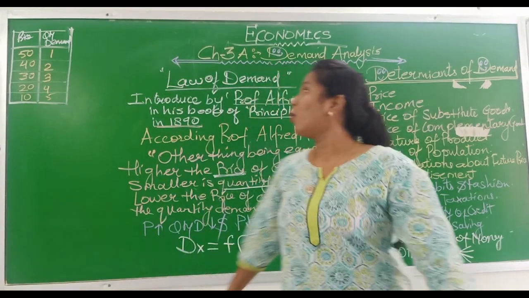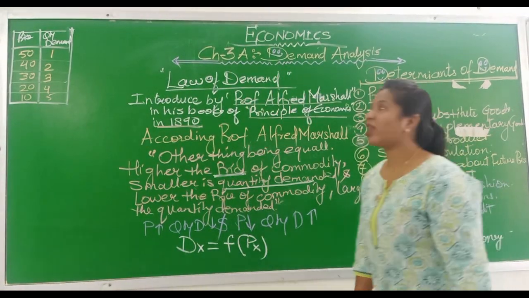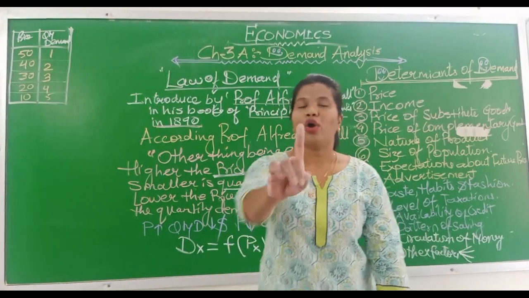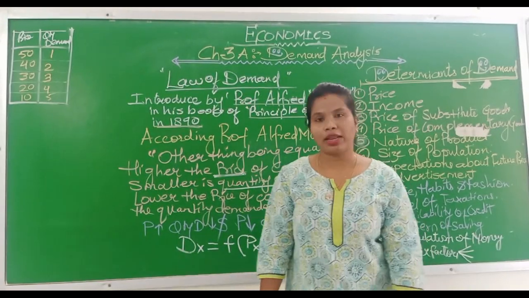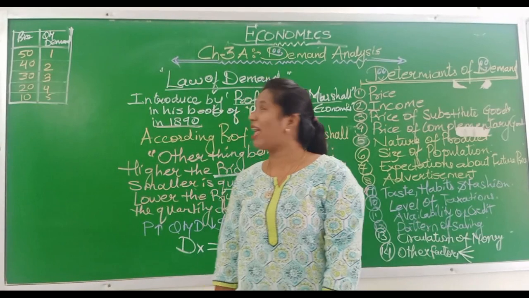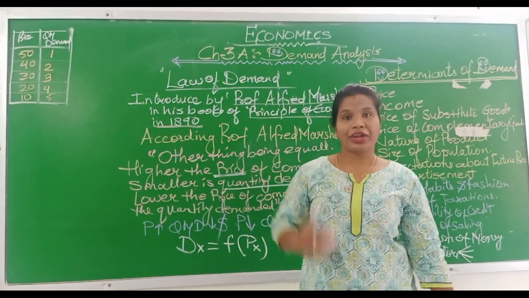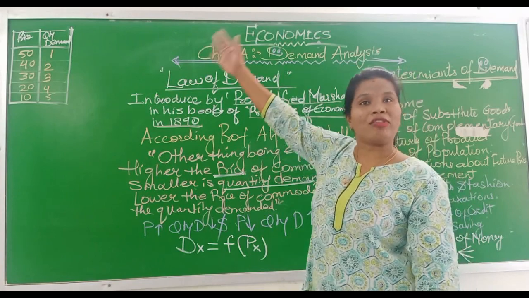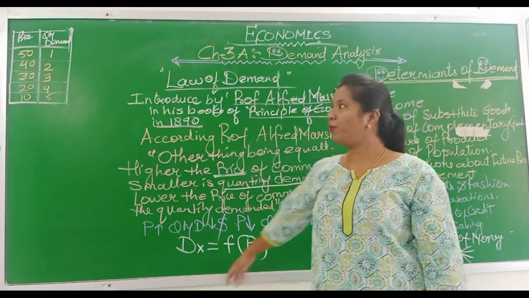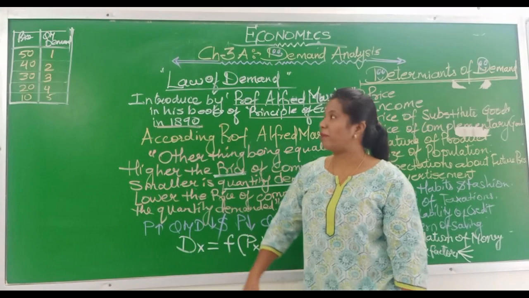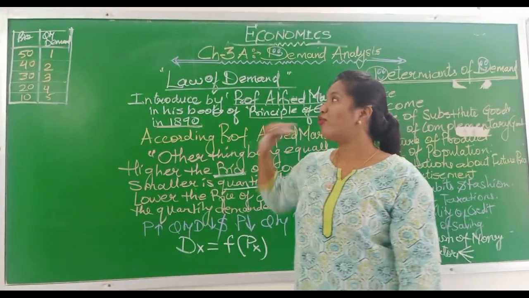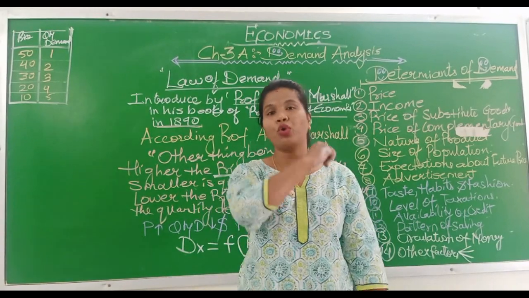For example, when the price of chocolate was 50 rupees, kids used to demand only one chocolate. But as the price reduced from 50 to 40, instead of one, they used to demand two. In the same way, when the price reduces from 40 to 20, quantity demanded for chocolate also increases from 2 to 4.